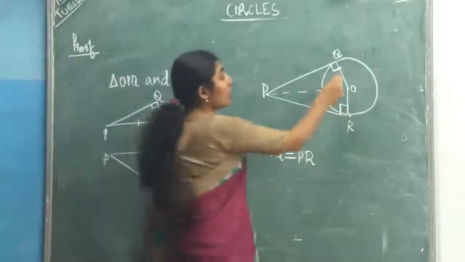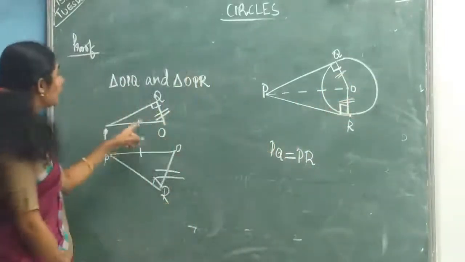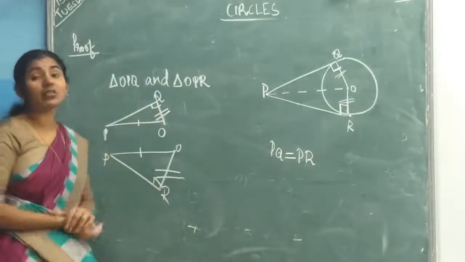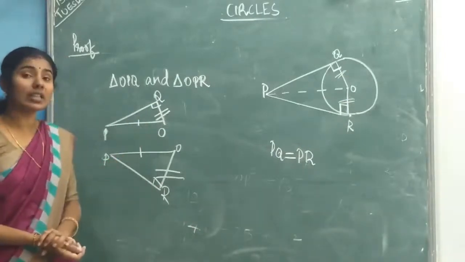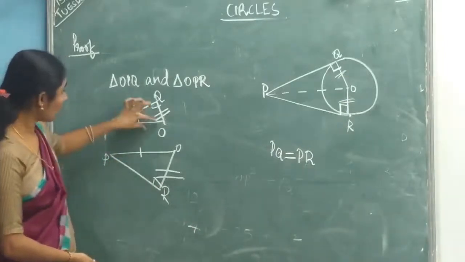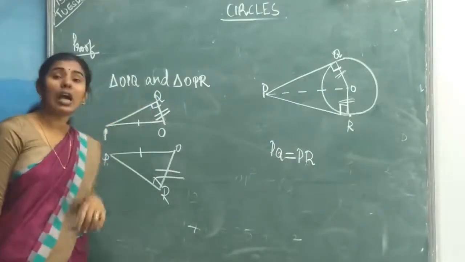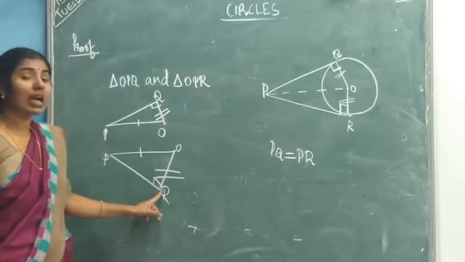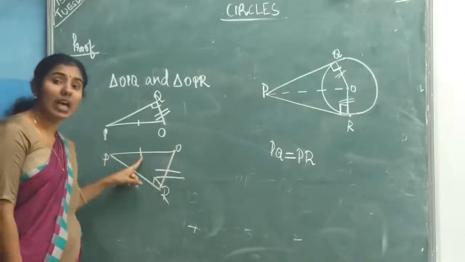So what you can say? OQ equal to OR. Now when you consider the first triangle, OP is the hypotenuse of the triangle, since this is the opposite side of the 90 degree angle. And here also, angle R is 90 degrees, and its opposite side is OP, so that is the hypotenuse.